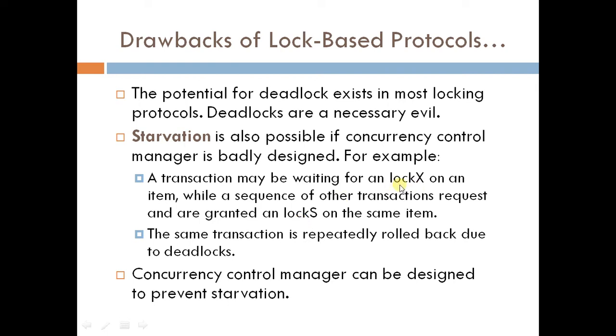So this transaction which is demanding exclusive lock will keep on waiting, and it may keep on being rolled back. This transaction is said to be in starvation. Starvation means it is not granted any type of resource for a longer period of time, again and again, so it cannot execute or move ahead. So we need to design our concurrency control manager in such a way that starvation is avoided.